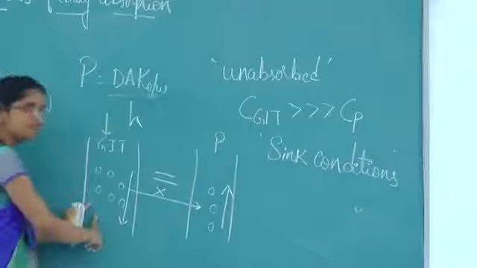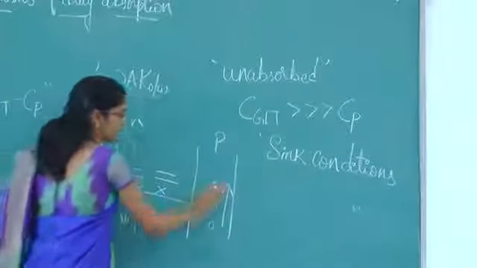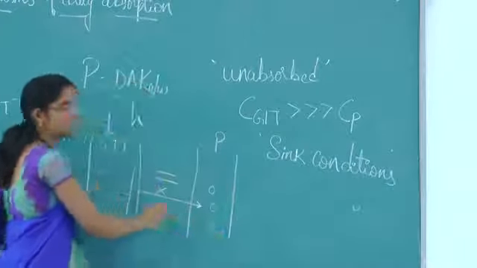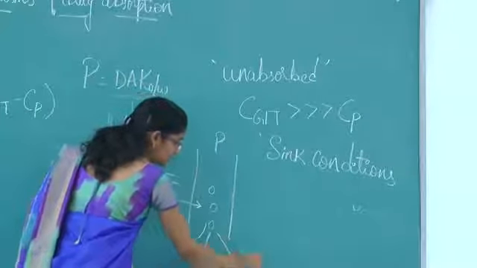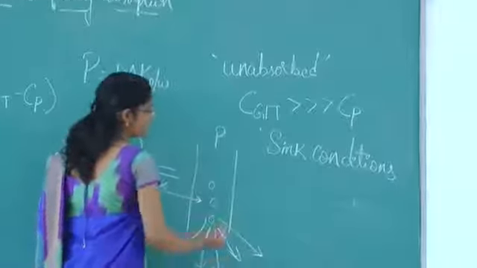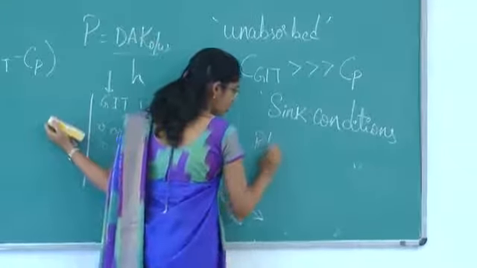Whatever drug is entering from the GIT into the plasma is not staying in the plasma, but immediately and very rapidly it is being swept away to the body fluids.